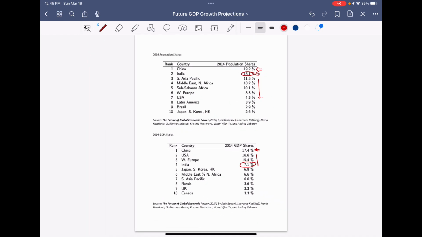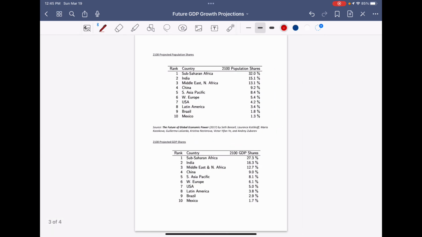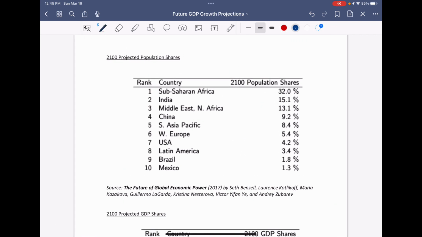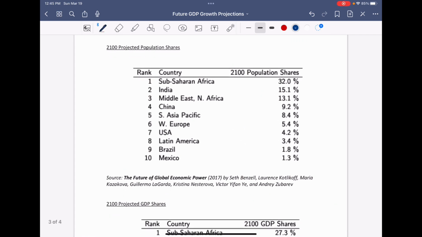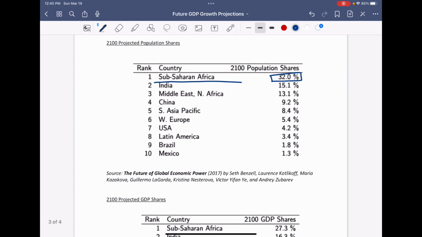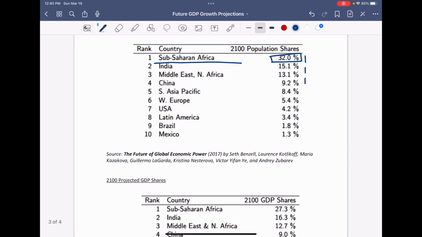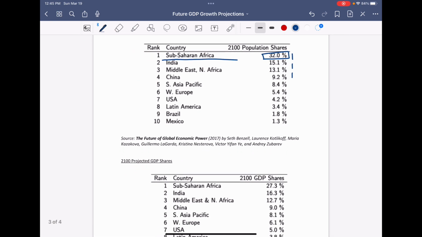But now let's move on to far in the future, in 2100, and see the projections. We can see in 2100, Sub-Saharan Africa will dominate the population at 32% of the world's population, followed by India, Middle East, and China. Now if we see correspondingly the projected GDP share in 2100, Sub-Saharan Africa has 27.3% in GDP share, followed by India, Middle East, China.